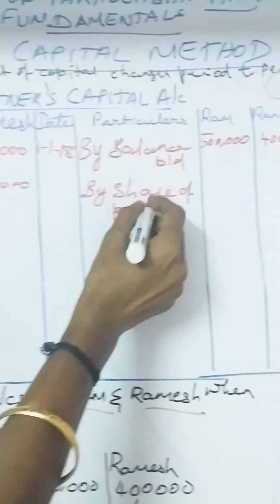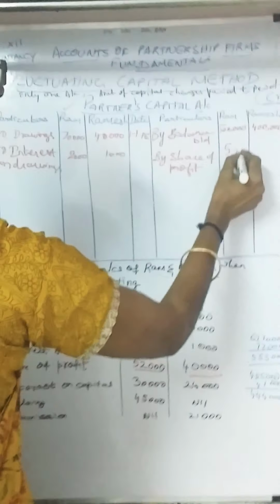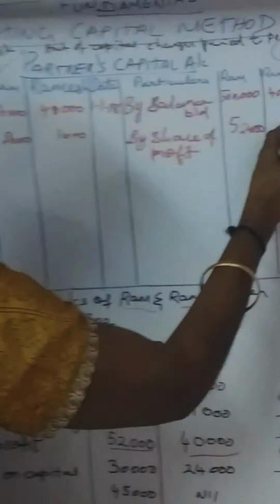Next is share of profit. Share of profit comes under the income. It should be credited by share of profit. It is an income, so it should be credited. So, what's the amount for Ram? 52,000 for Ram and for Ramesh, 40,000.